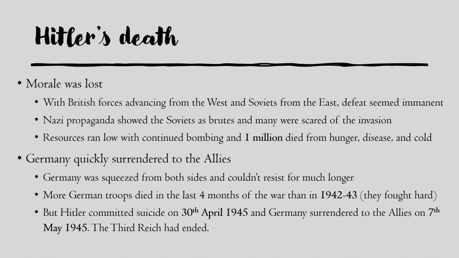And with him gone, the Germans very, very quickly surrendered. So the Allies continued to advance, and Germany surrendered on the 7th of May 1945 to the Allies. And so the Third Reich came to an end.